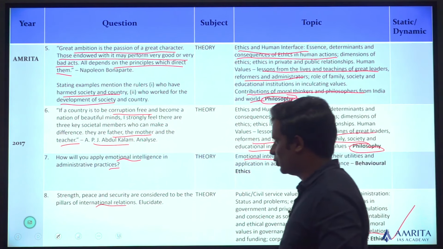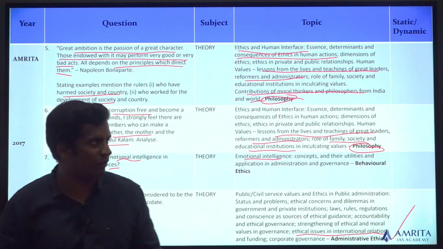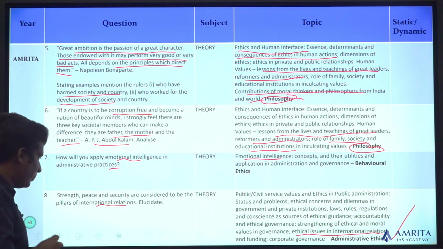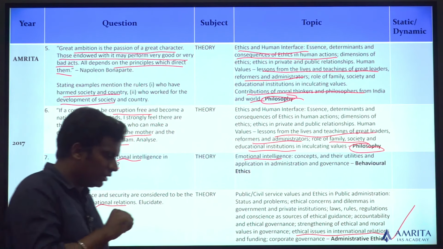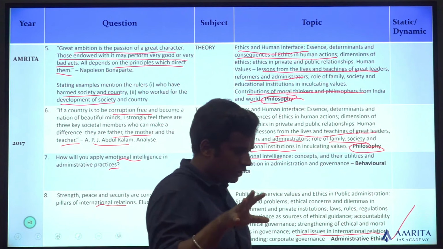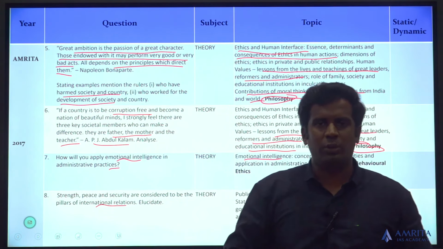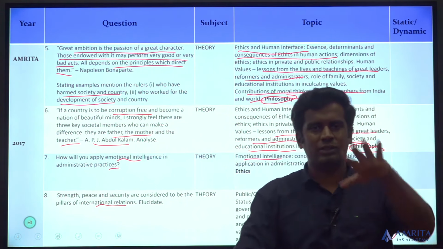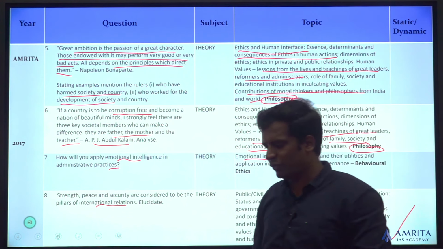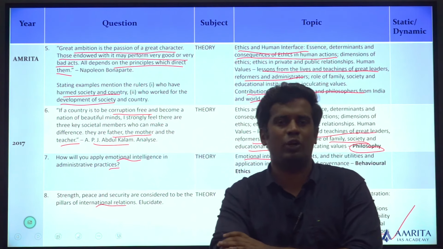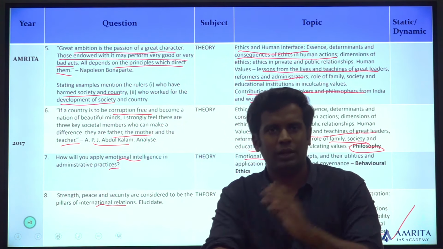Everything is straightforward. You don't have to worry at all while preparing for ethics. All you need to know is there is a consistent pattern where there are few questions always asked on philosophy, few questions always asked on administration, few questions always asked on behavioral ethics, and one among that is emotional intelligence. One among that for the philosophy are the code based questions, and there's always a question based on some foundational value of civil service. Prepare like that, you are good to go.